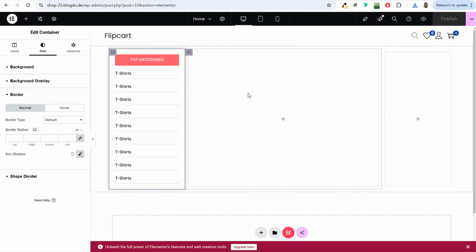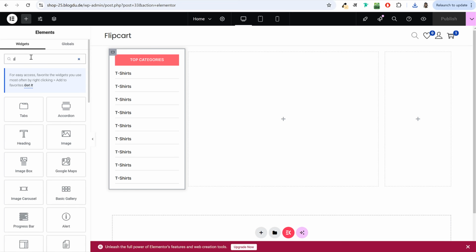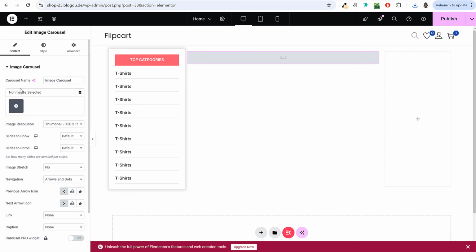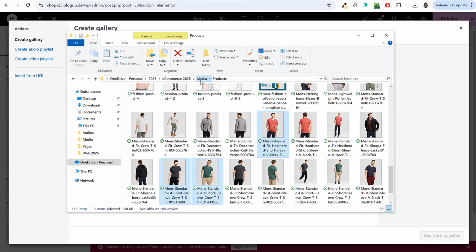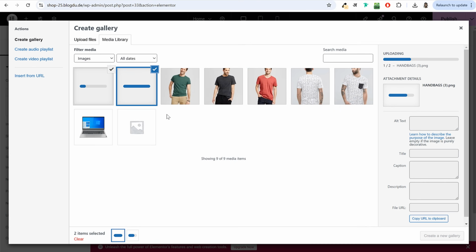So once you create your banners, you can come back to Elementor, click on add elements and search for gallery. In fact, search for image carousel. Okay, this is the one, image carousel. Drag and drop it over here. Now at the left hand side, select your images. So I've given you these images under your media file that you have downloaded. So I'll drag and drop these two images over here. Make sure you select these two.